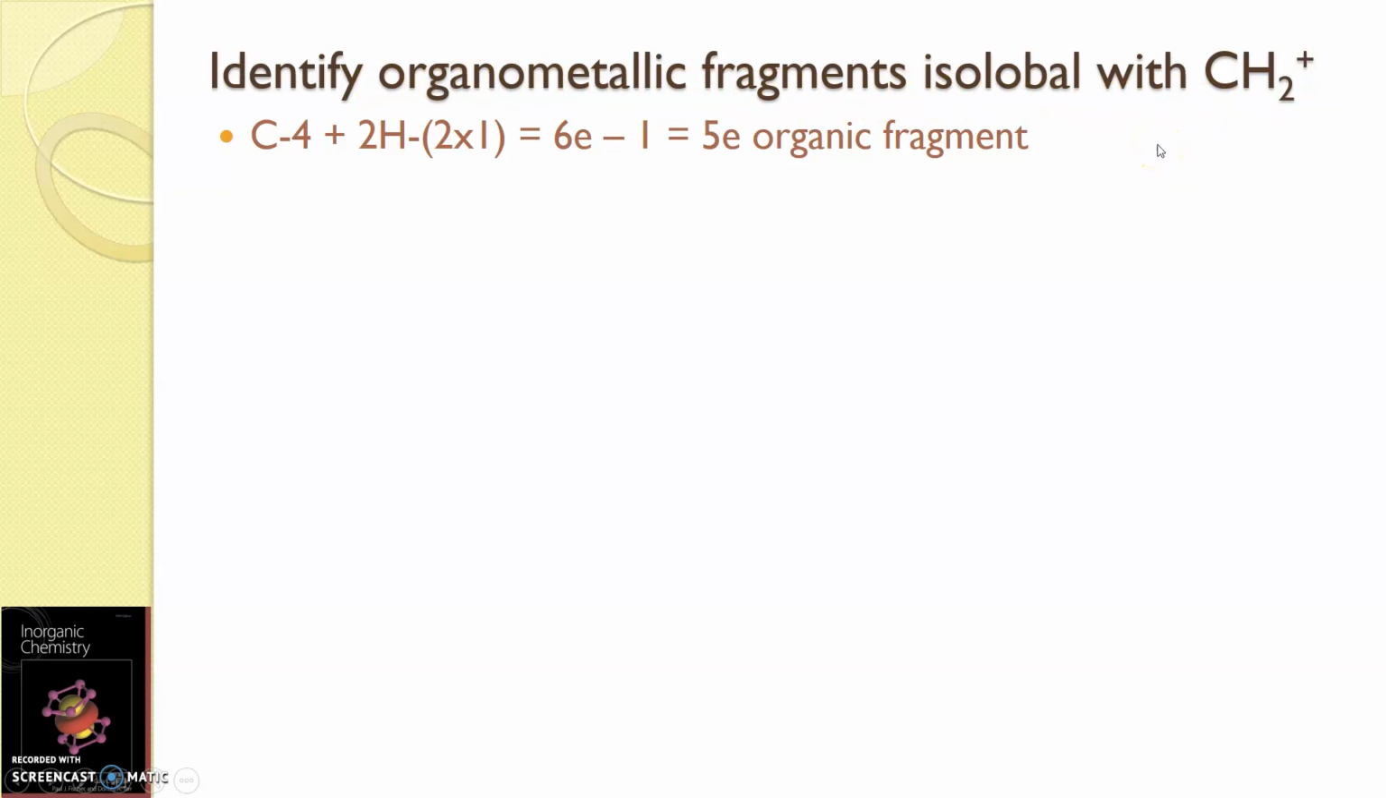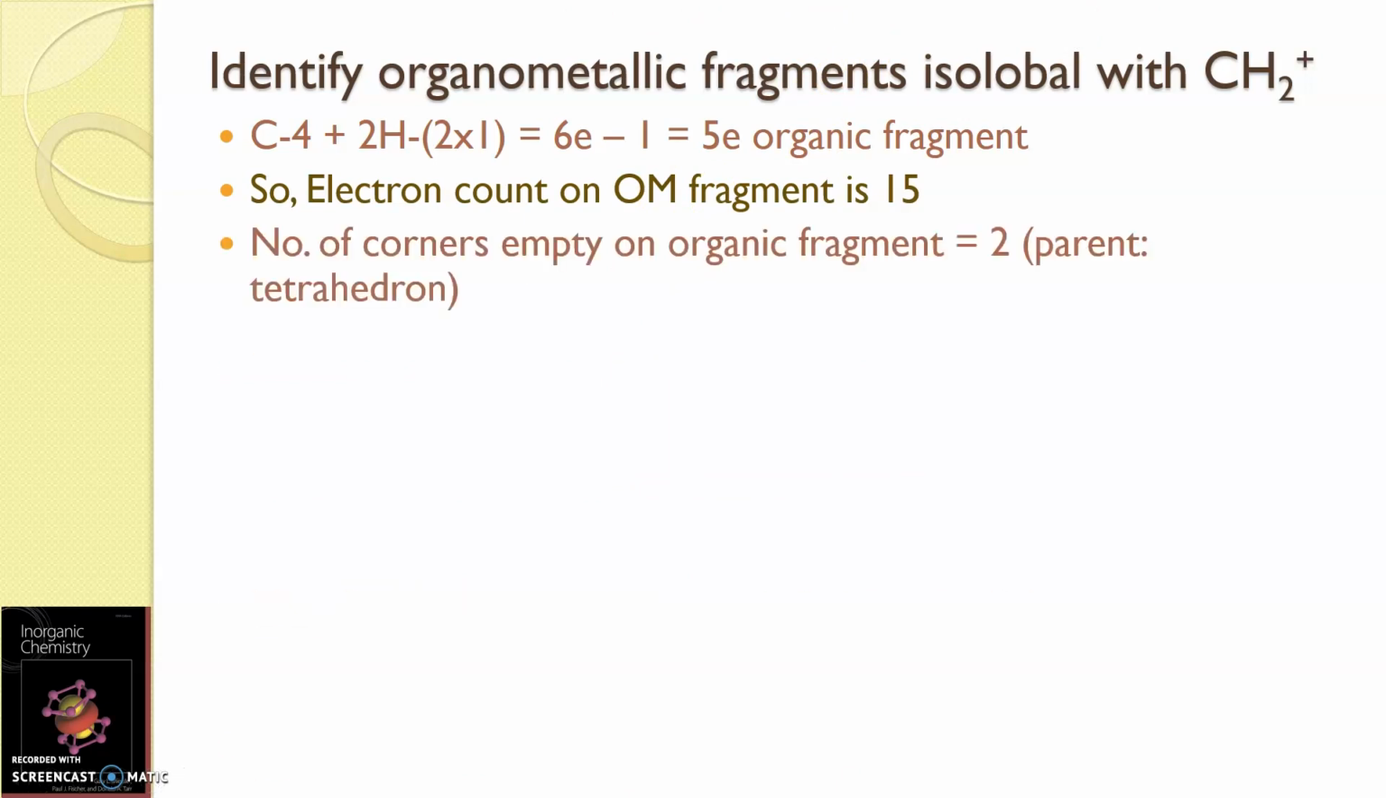So the first step whenever you see such a problem is to calculate the number of electrons from CH2 plus. There are four electrons from carbon and two electrons from hydrogen. So 6 electrons, plus the charge is there, so minus 1. So the organic fragment is a 5 electron fragment. This means that I have to consider a 15 electron fragment on the organometallic side. So this is the first observation.